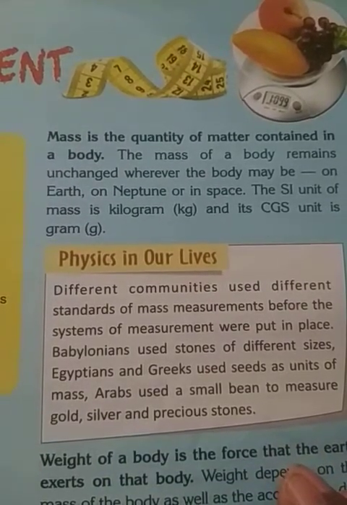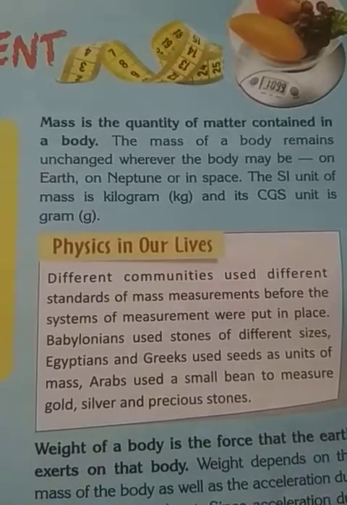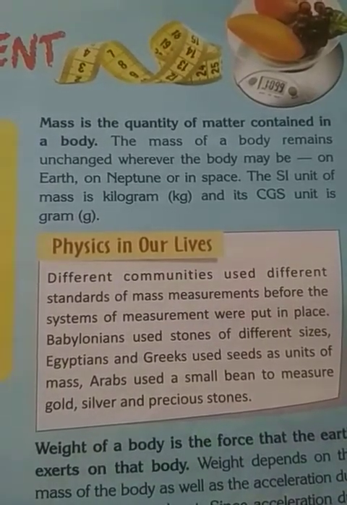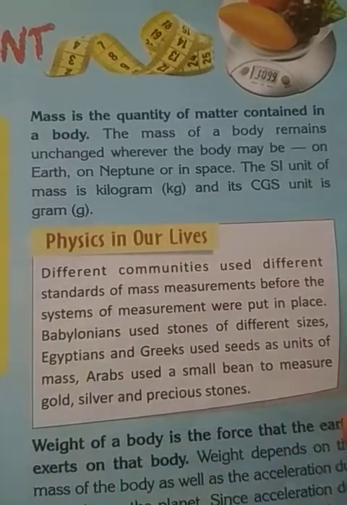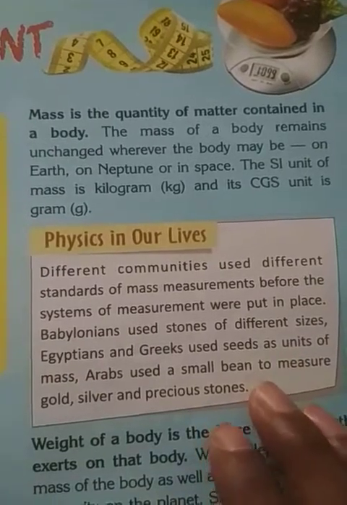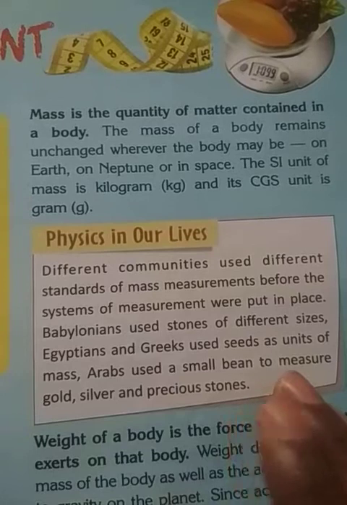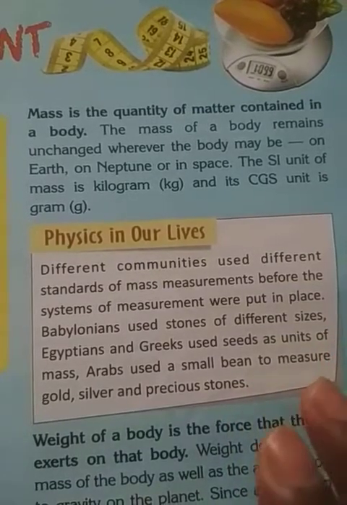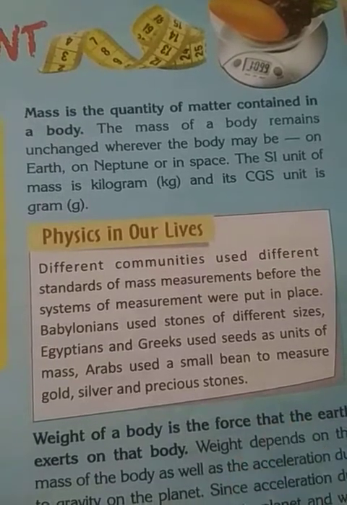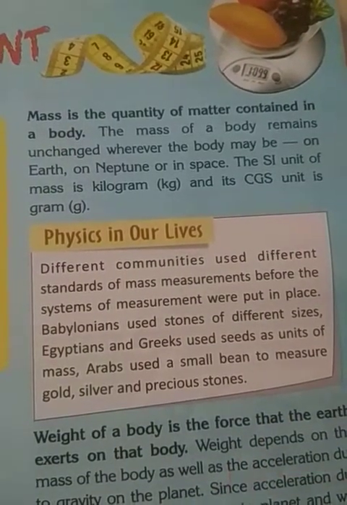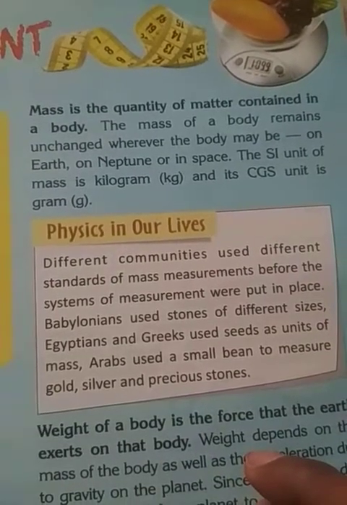And this is unchanged, because if you take that table to the moon, what happens? Will the wood be reduced from the table? No. The amount of wood will be the same everywhere. If you take the body anywhere, the mass is the same, because the amount of matter contained in the body will be the same everywhere. Like if you go to the moon, whatever is contained in your body will not change. That means your mass will not change.